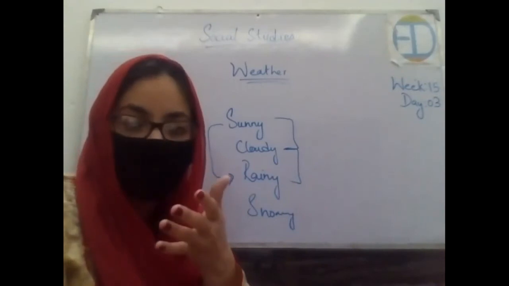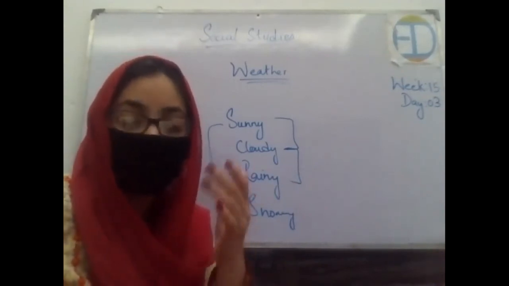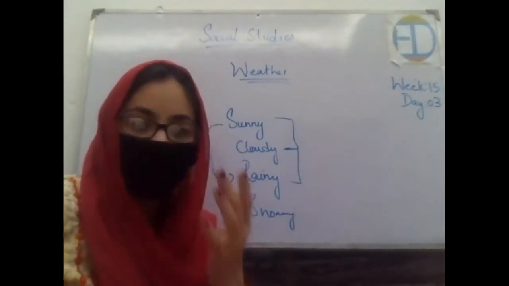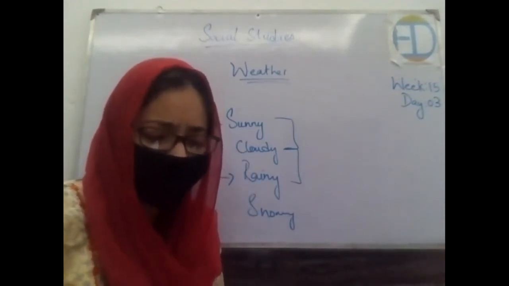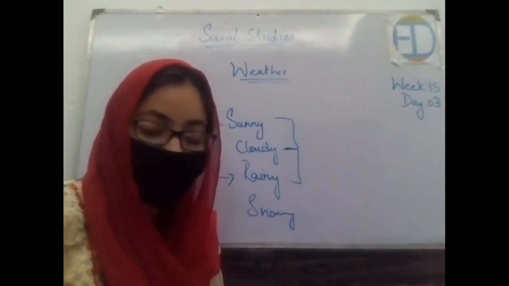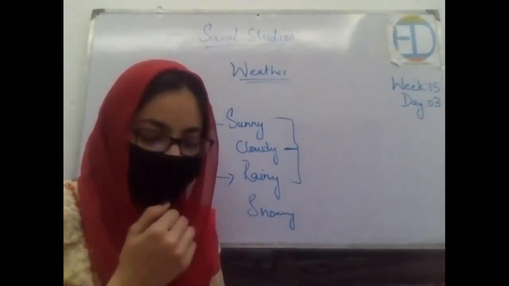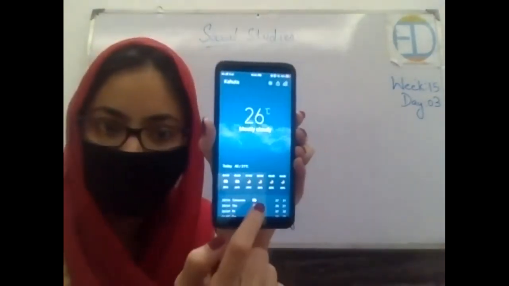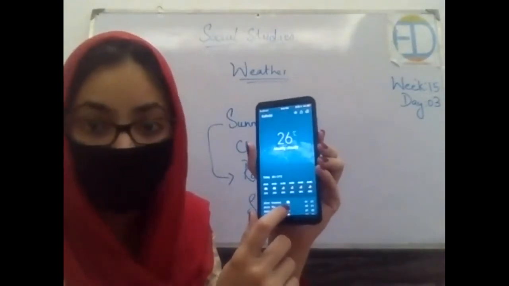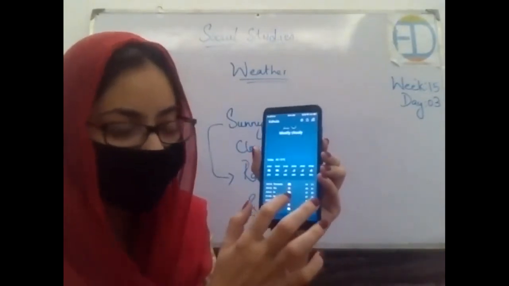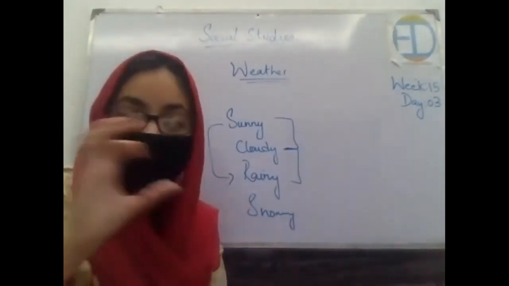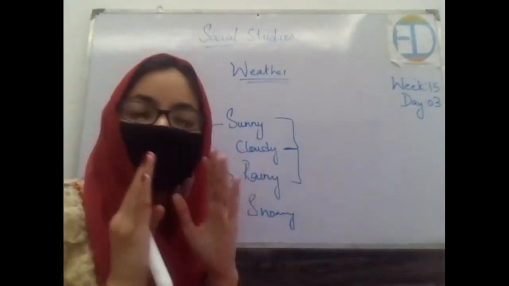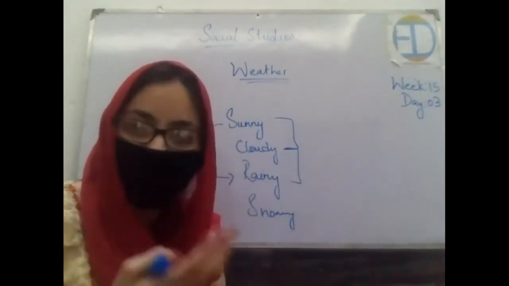Similarly, this is also shown if some of you have visited or seen the weather app on your mobile phones. Let me show you that there is a weather app on your mobile phones as well. When you click on this, the same symbols are over here. Let me show it to you on my mobile. See over here, this is the weather page. So this sunny symbol shows that on that day it would be sunny weather. Over here the clouds with a little sun mean that it would be a little cloudy and a bit sunny as well. So these are all of the symbols which were in the video. These are basically symbols which are used to show the weather, right?